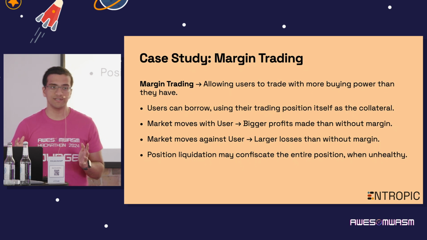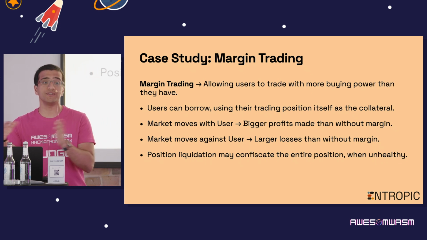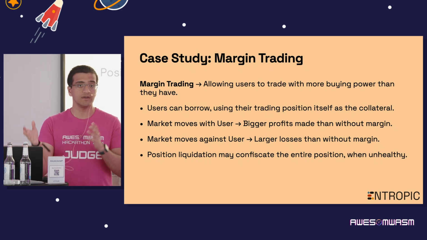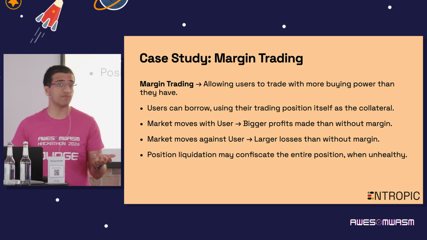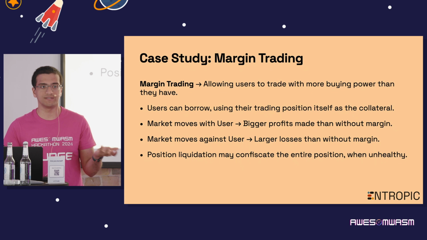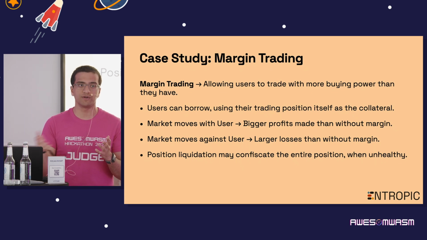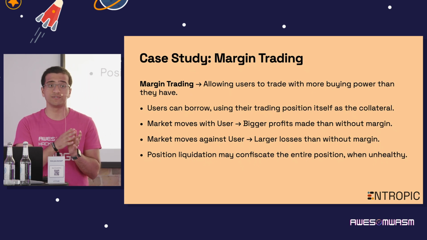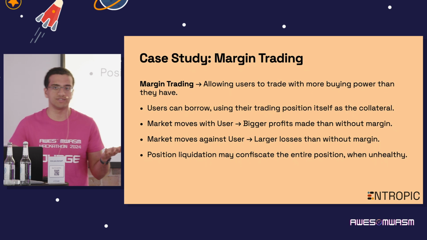And so obviously, with bigger market movements, you're making bigger profits. But when the market moves against the user, so let's say the price of Bitcoin falls, then the user is out of luck. And because they've used margin, the possibility there is that they lose much more of their initial investment than they would have if they just used a normal trade.